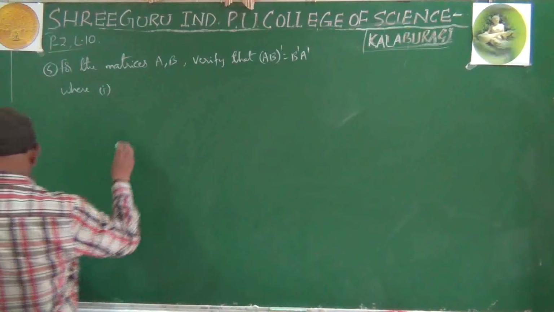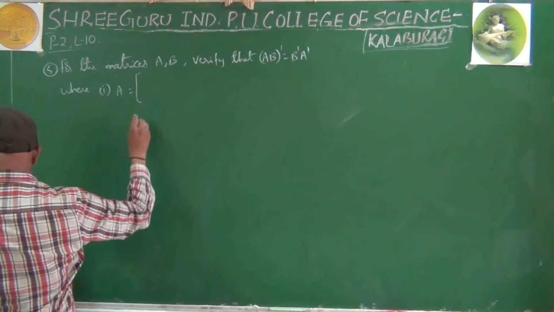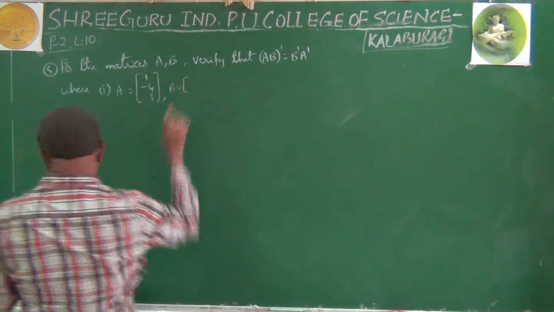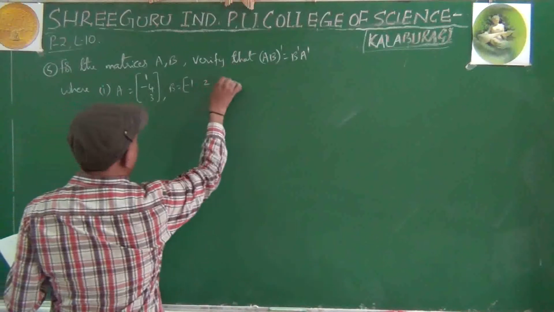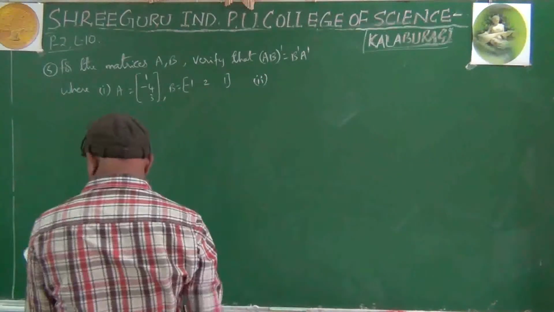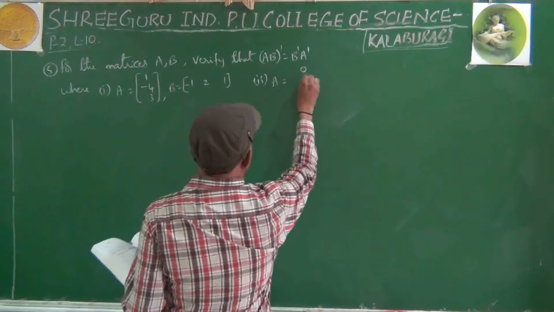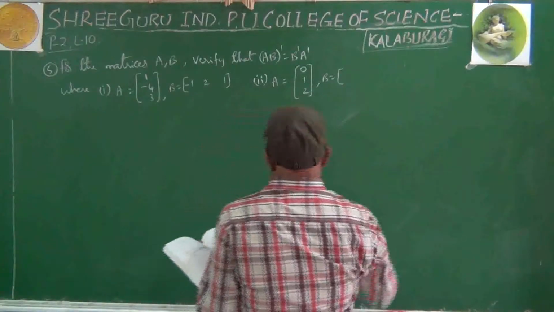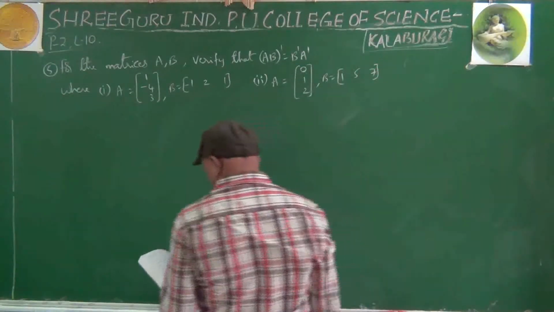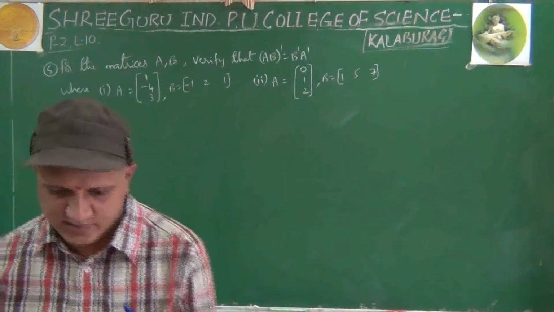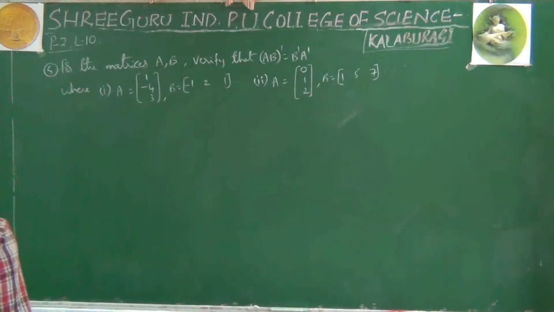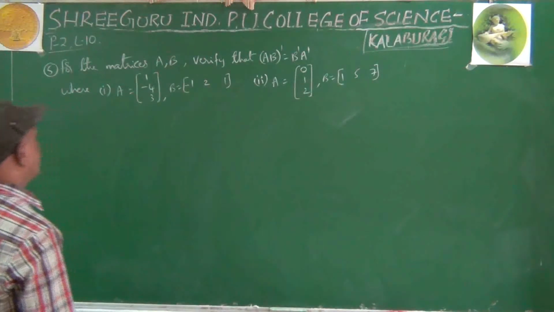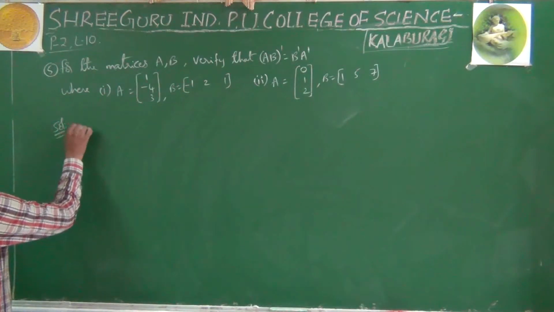first sub question, capital A equals 1 minus 4, 3, capital B equals minus 1, 2, 1. Second sub question, capital A equals 0, 1, 2, capital B equals 1, 5, 7. Let us solve this. One question I will solve, another question you have to solve. Both are the same method. First one I will solve. You try the second.